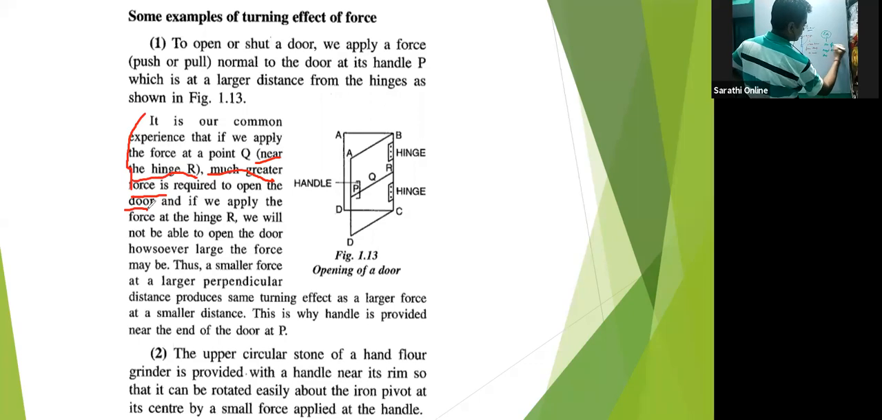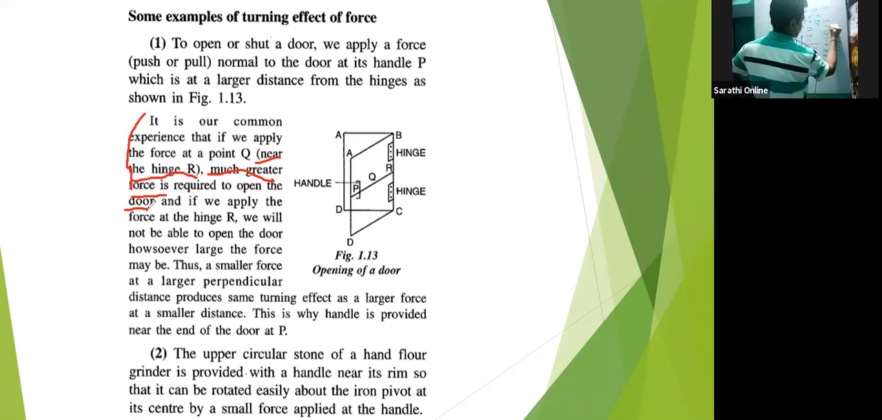It's not force, it's a torque required. Torque required to open the door. Now when we apply F2, what is the torque? F2 into D2. Therefore F1 D1 should equal F2 D2. Correct? And we know that D1 is greater than D2. That means F2 equals F1 D1 divided by D2, which is greater than F1.